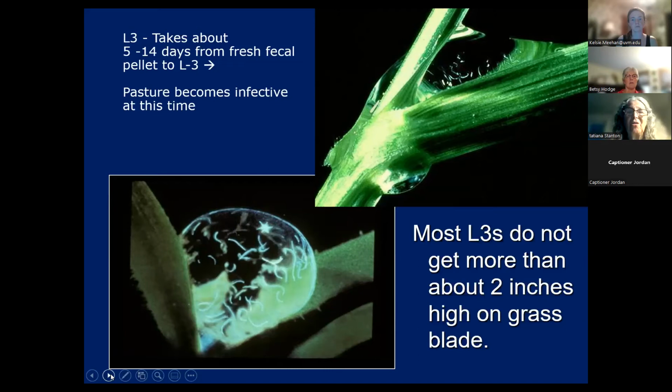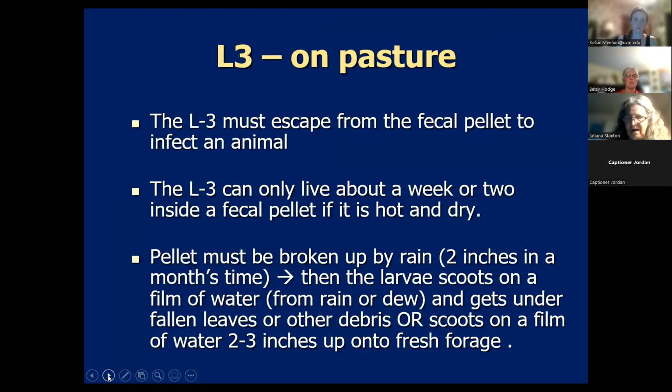Most of these L3 larvae can't get more than about 2 inches high on a blade of grass. They come up with the morning dew or with the rain. Their movement is dependent on water flow, so they come up with that. And then as the sun dries that dew, they go back down to the soil level. But they're heavily concentrated in the first 2 inches.